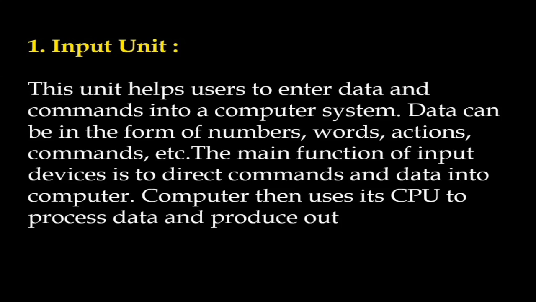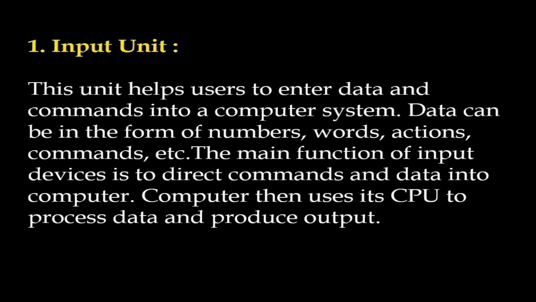The computer then uses its CPU to process data and produce output. In short, we use the input unit to give commands to the computer in the form of data: numbers, words, actions, commands, etc. Once it is given to the computer, the next task is the CPU's, and the CPU processes the data and produces the output.